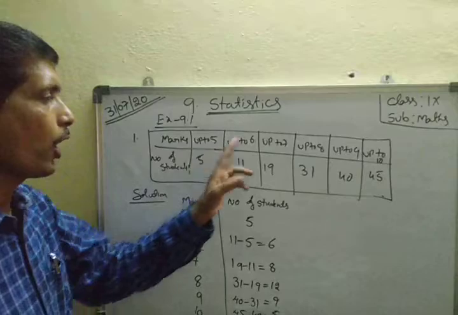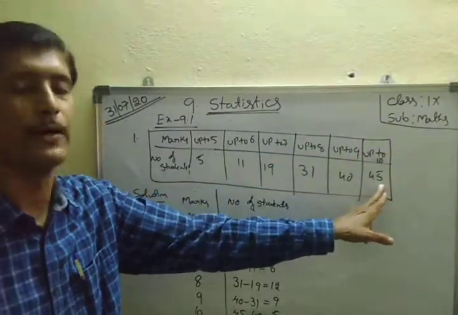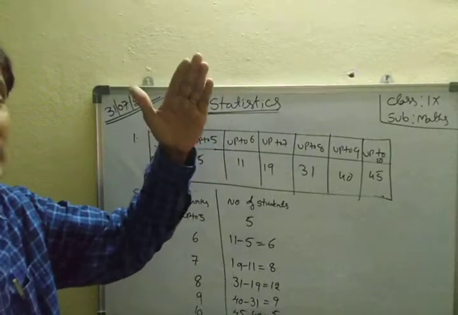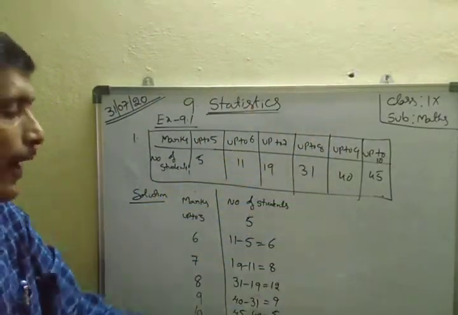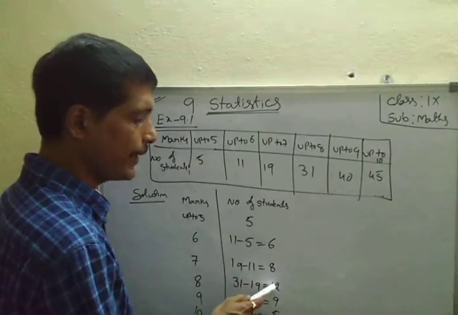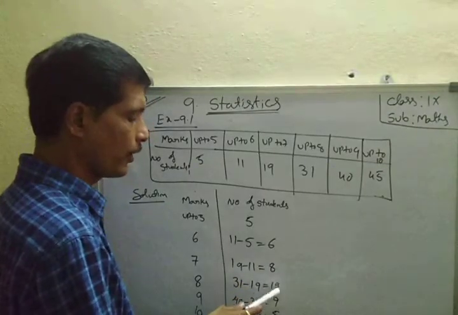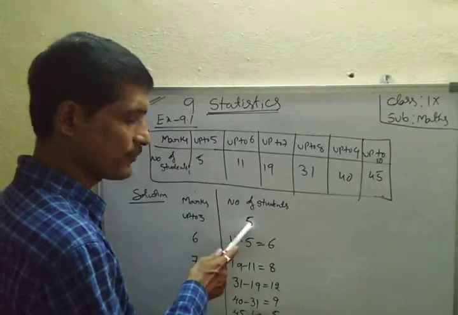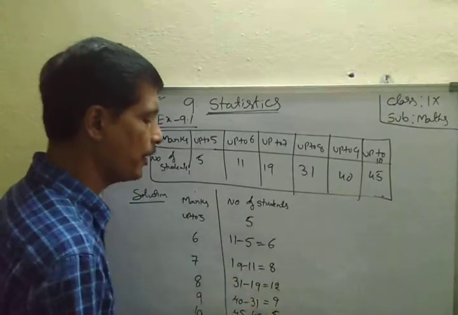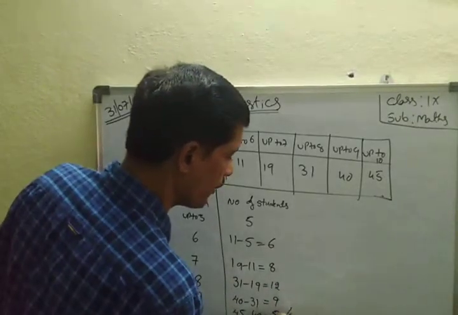Here total how many persons? Up to 10, that is how many? Total 45 members in the class. Total strength equals 45. Let's count: 12 plus 8 is 20, plus 5 is 25, plus 5 is 30, plus 9 is 39, plus 6. Therefore 45. Total is 45.